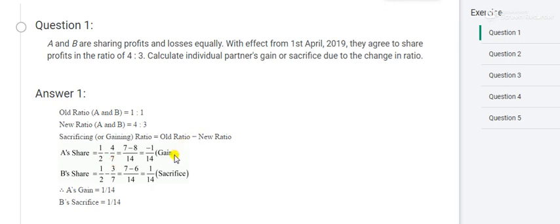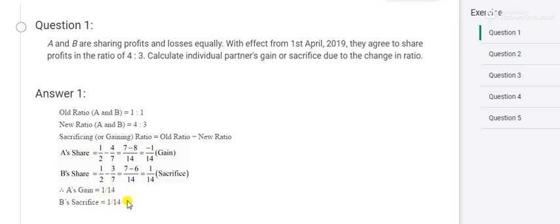Same way B's share also. 1 by 2 old minus new, 1 by 14. B is the sacrificer. Okay, so with the change in the profit sharing ratio, one partner is the gainer, the second partner is the sacrificer. A's gain is 1 by 14 and B's sacrifice is 1 by 14.